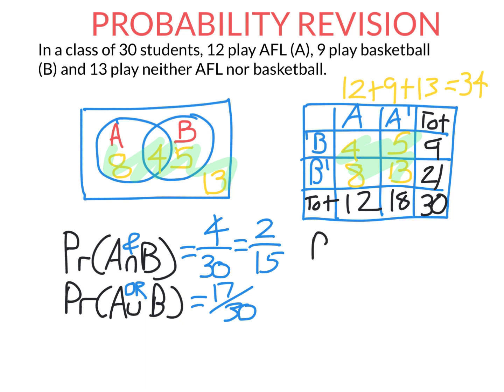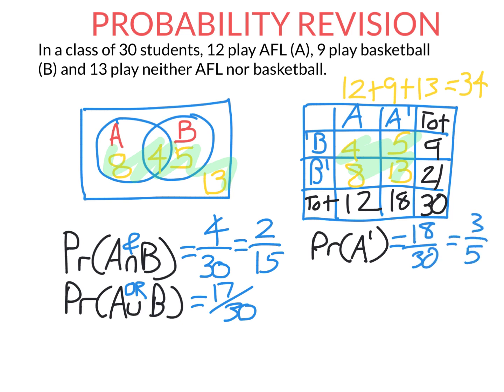Also note that this symbol here, the dash, means not. This says probability not A. So what's the probability that if I select a student at random, they don't play AFL? Well, there are 5 plus 13. There are 18 students who don't play AFL out of 30. And once again, if writing an answer as a fraction, make sure it's simplified.